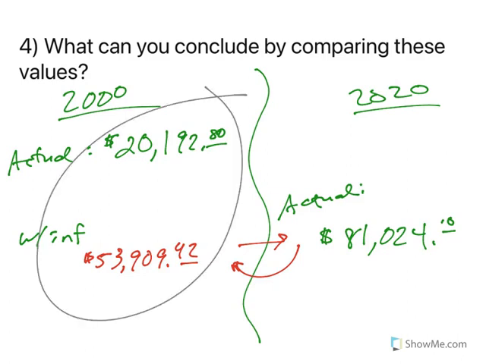Look at these two values for 2000. The actual was just over 20,000, and if it had grown with inflation to 2020, it should have been closer to 54,000. Y'all, that is a huge difference of more than $33,000. That just shows you how much faster federal debt per capita has grown than inflation. It's just blowing it out of the water, and that is scary for all of us because that is not what we want.